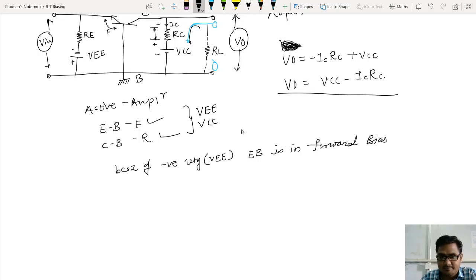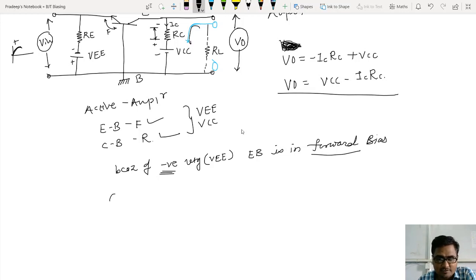Let's try to understand what I am saying. Now when I apply the input voltage, somewhere here, during the positive half cycle of the input voltage, this voltage is positive. Because of that positive voltage applied to the emitter, the effective emitter voltage, which initially is negative, now has a positive voltage applied. So because of that positive voltage, the forward bias at the emitter will decrease.